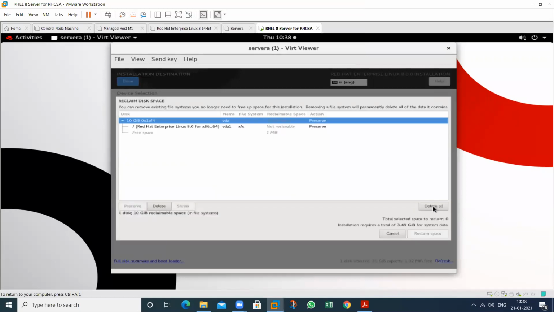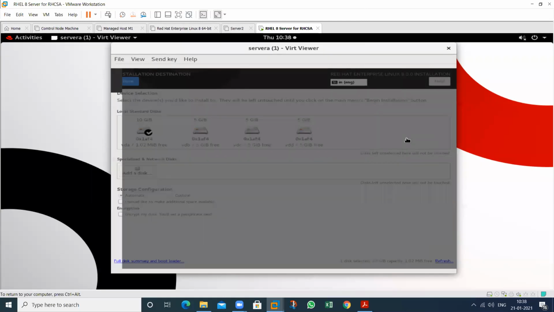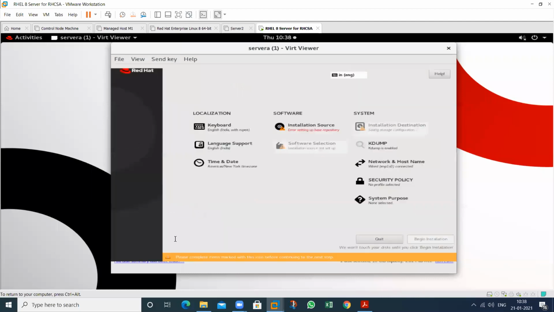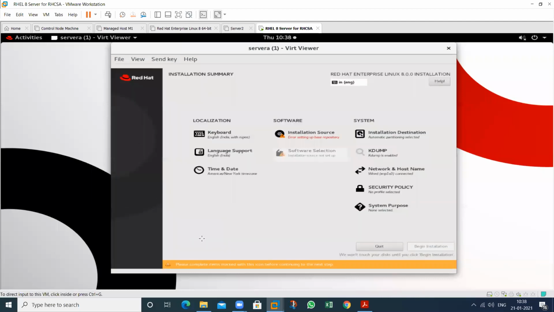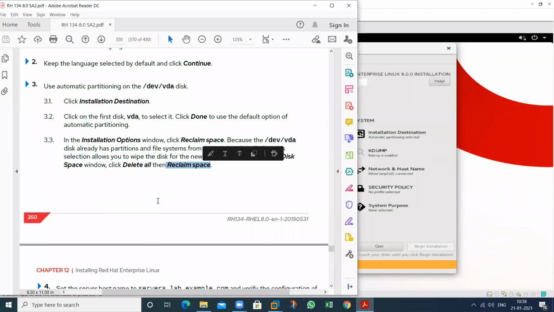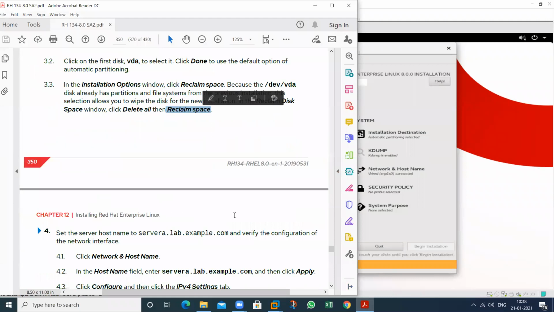Then again click on delete all. Then again reclaim disk. This one. So the partition will be created. After then what we'll do? Reclaim disk. After click on this one. Which type of wizard you have to select? Click on network and host name. Then provide the host name of this one.